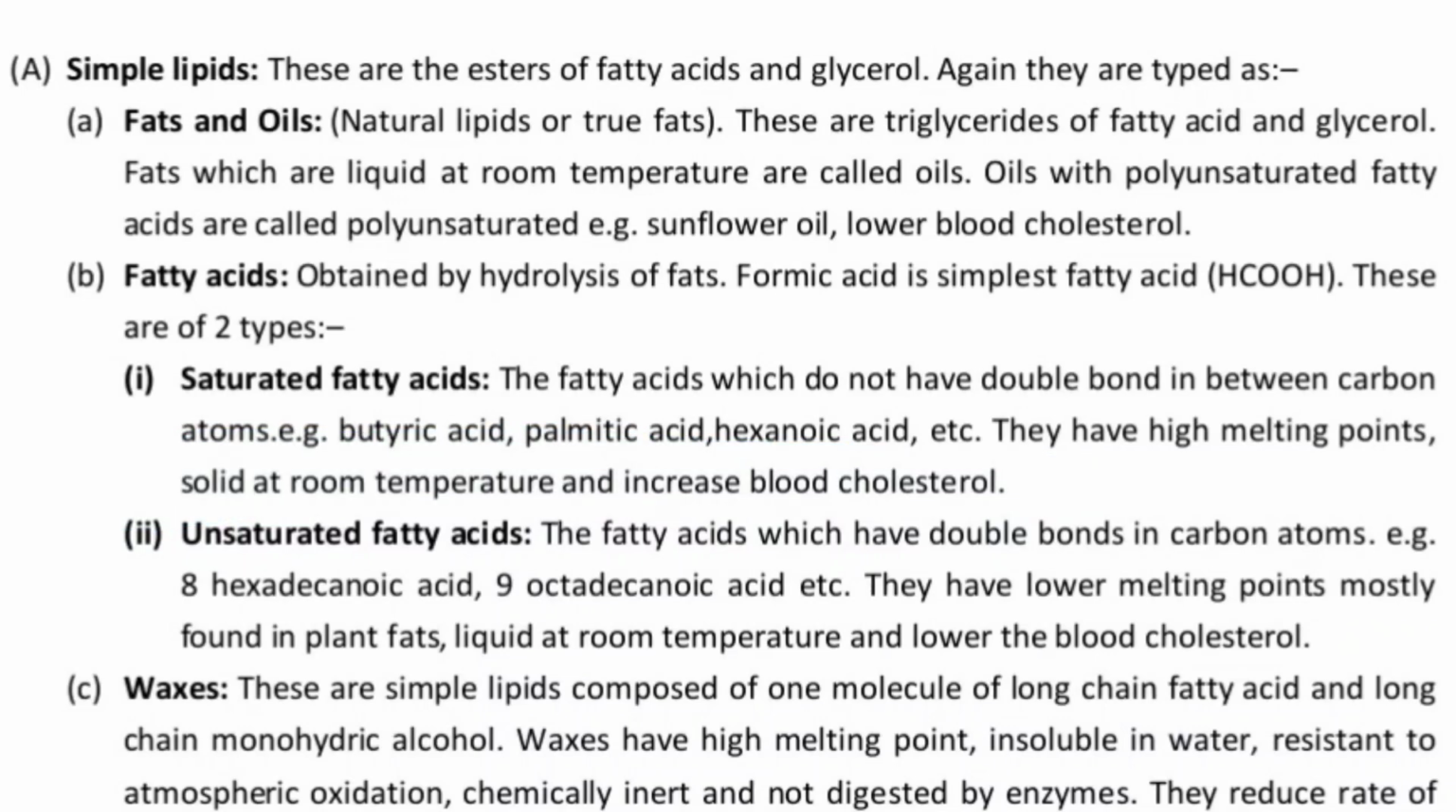The second one is called unsaturated fatty acid. Here we have double bonds in the carbon atoms. Yes, we can have double or triple bonds as well. Examples are hexadecanoic acid and octadecanoic acid. They have a lower melting point, are mostly found in plant fat, and are liquid at room temperature. Do remember that animal fats are always solid and plant fats are always liquid, and that's why we can call them oils as well. And they lower the blood cholesterol.